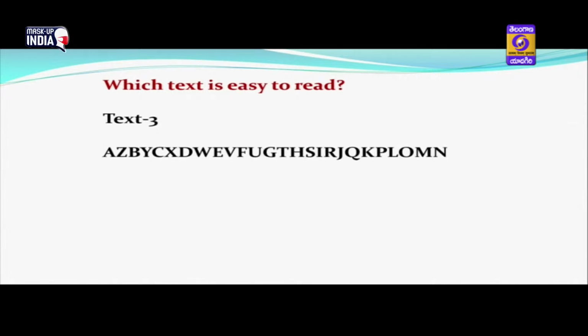And have a glance at text 3. This is the tough one. It has the same letters, but the sequence is totally different. It is neither in the proper sequence nor in the reverse sequence.